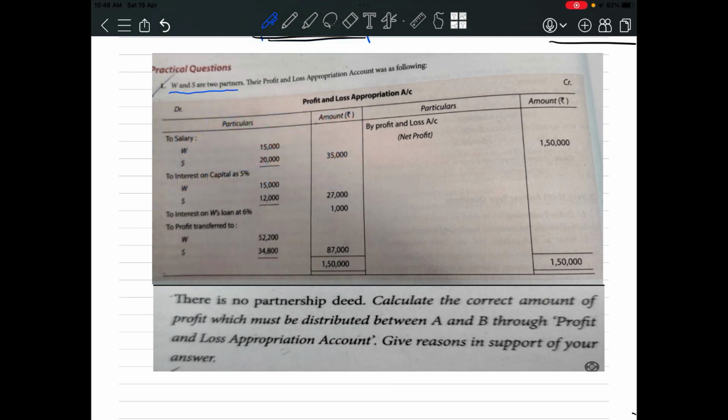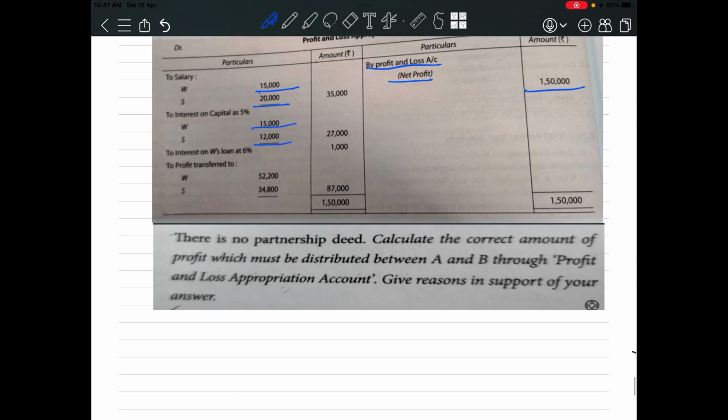W and S are two partners. Their profit and loss appropriation account was as follows. Net profit has been transferred from the P&L account, 1,50,000. Now the partnership firm has allowed salaries. Salary allowed to W is 15,000 and salary allowed to S is 20,000. Interest on capital at the rate of 5% has been allowed to W, and interest on capital 12,000 has been allowed to S.